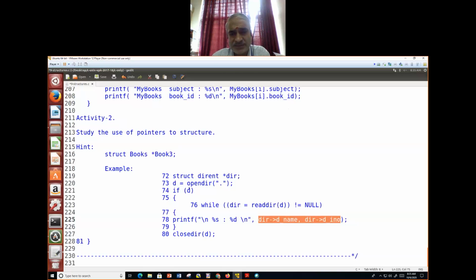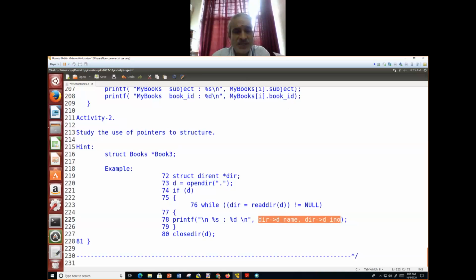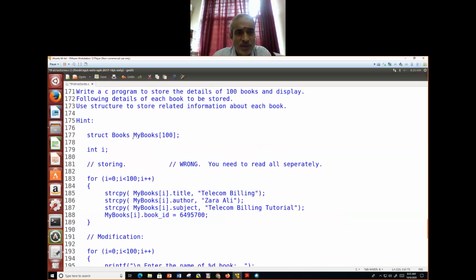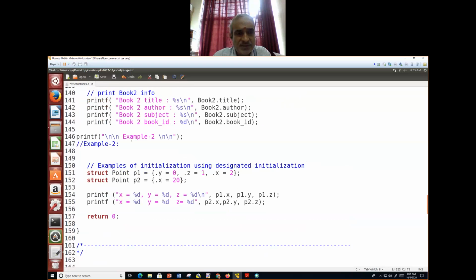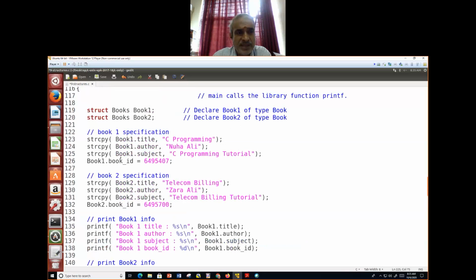Are you getting this? Yes, sir. So all of you tried this. After this, I wanted book 3, a pointer to the struct books, and somewhere here you already have book 1 and book 2. One minute, I'll take it here. Okay, consider book 2. Book 2 is there. Here I wanted book 3 to refer to book 2 and display the content of book 2 through the book 3 reference.